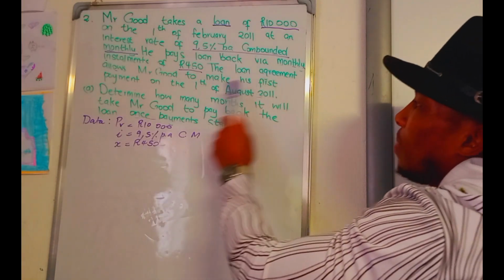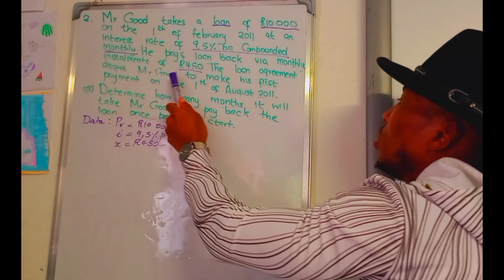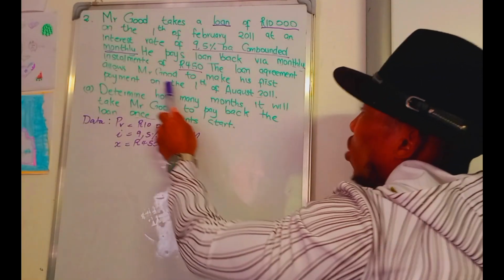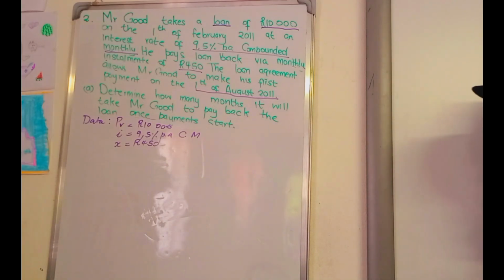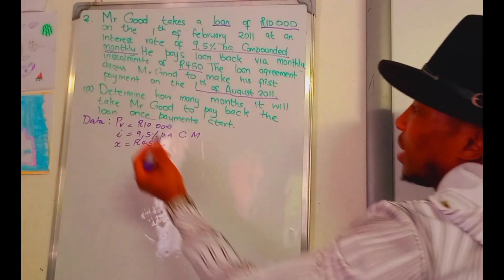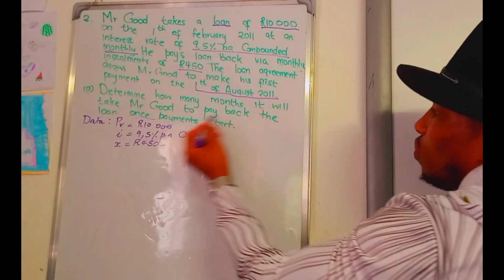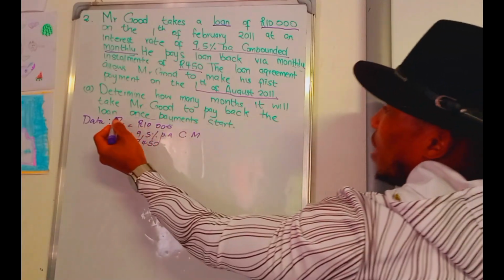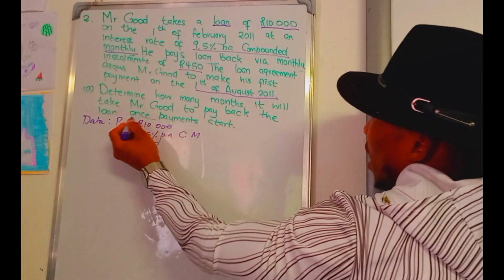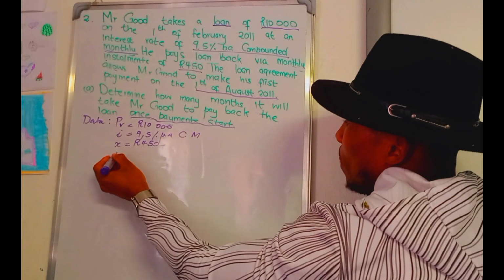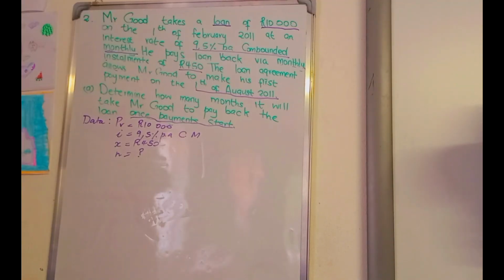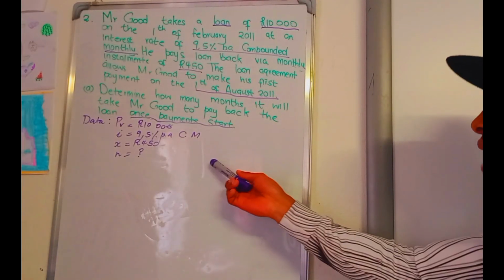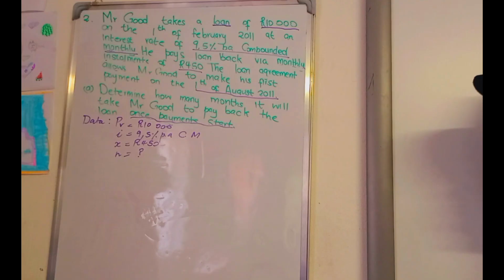The loan agreement allows Mr. Good to make his first payment on the 1st of August 2011. Therefore, determine how many monthly payments it will take Mr. Good to pay back the loan once payments start. How many payments is he going to make? That is the value of n. This is the data information on the statement, as you see.